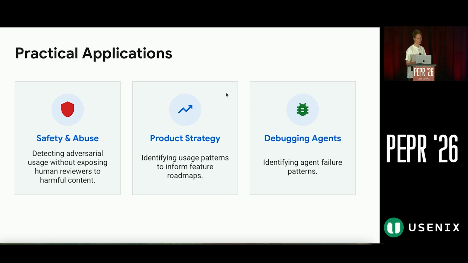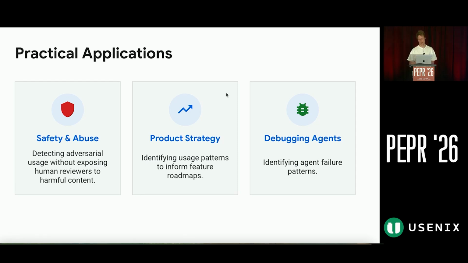Urania is not just theoretical. We already apply it in practice. The first application is safety and abuse, where we can find malicious patterns and avoid exposing humans to harmful content. The second application is where we analyze how users use a product, and we can steer the roadmap and define which features we should implement next.